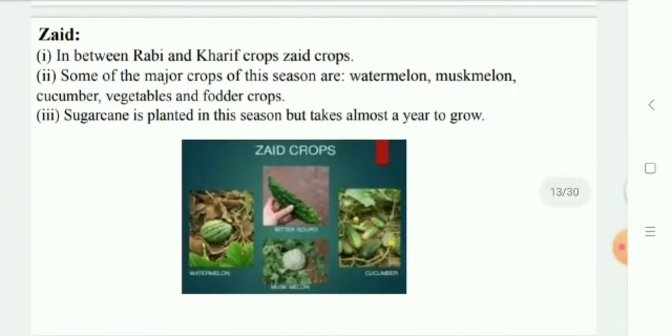The other cropping pattern is Zaid. In between Rabi and Kharif season, there is a short season during the summer months known as Zaid season. Some of these crops produced during Zaid are watermelon, muskmelon, cucumber, vegetable, and fodder crops. Sugarcane takes almost a year to grow.